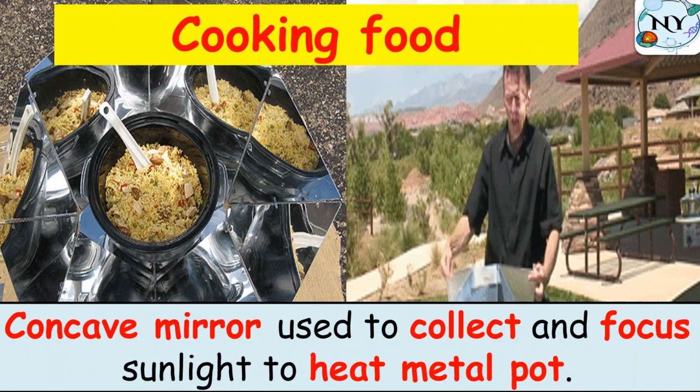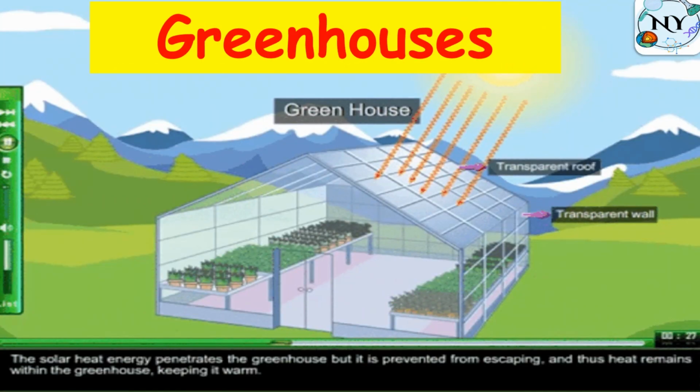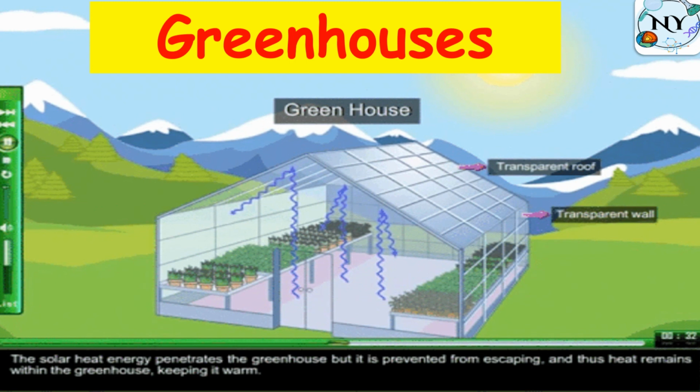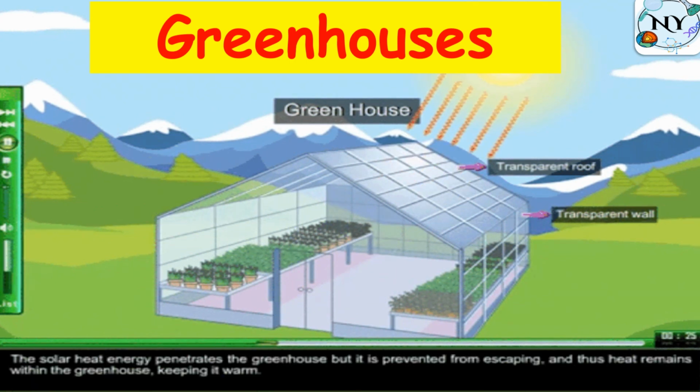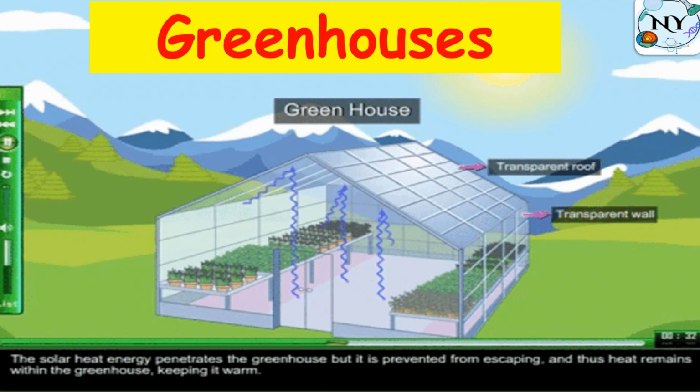Concave mirror. What else? Also, we can use solar energy for greenhouses. What are greenhouses? Greenhouses are houses made completely from glass, as we can see here. Inside these glass houses, we can plant different crops. For example, watermelon. It's a type of fruit that grows in which season? Bravo! In the summer season, in hot weather or hot climate. Well, can we eat watermelon in winter? No, of course not, because in the winter season we have a cold climate.